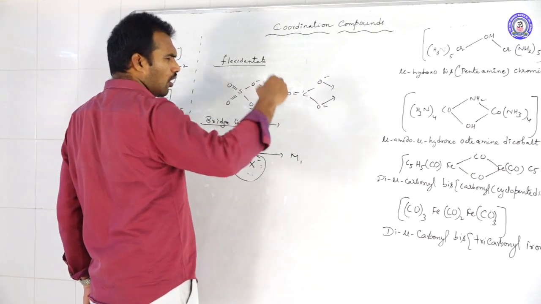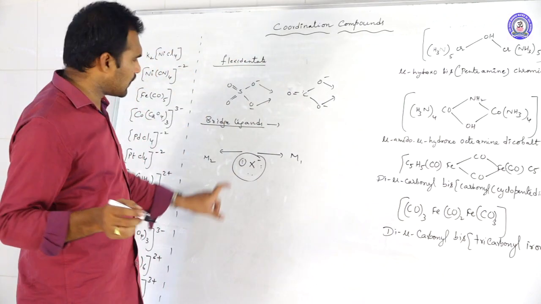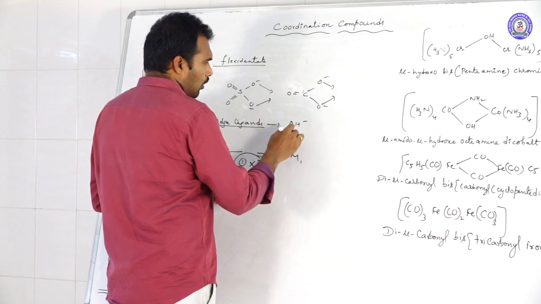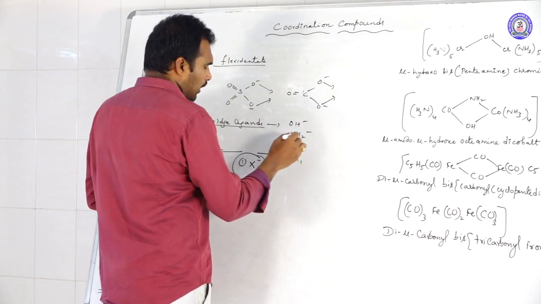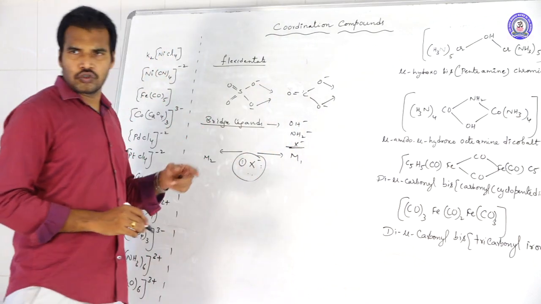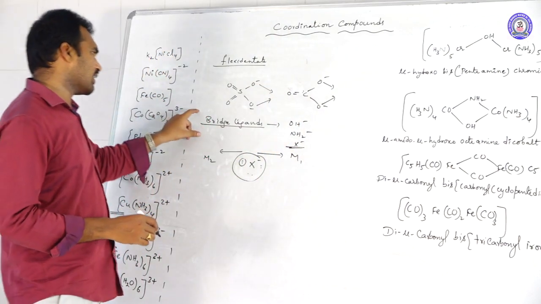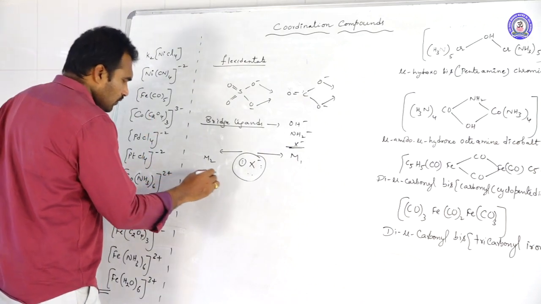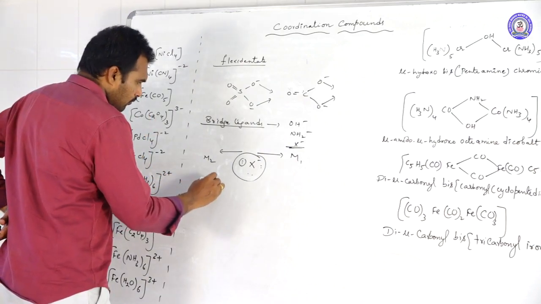Almost all univalent unidentate ligands show this, that means OH minus, NH2 minus, and also X minus. Clear?